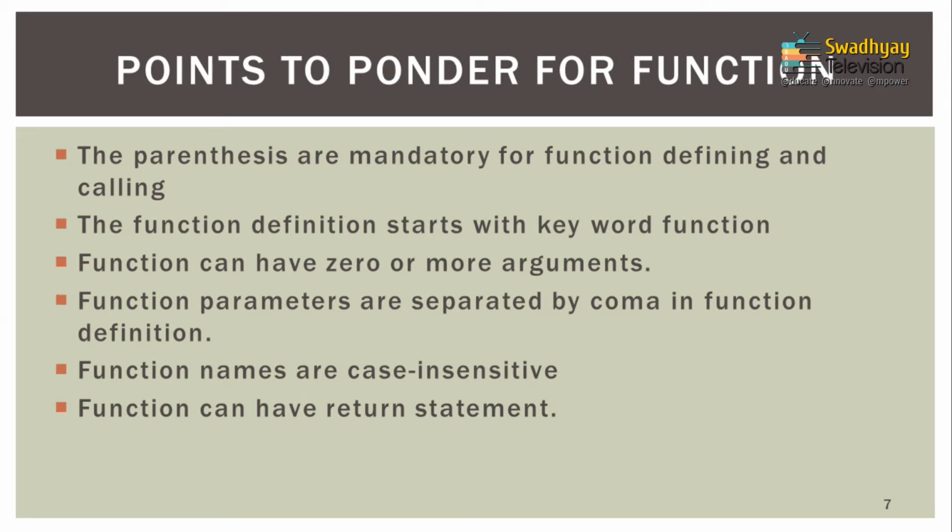Function names are case insensitive, that means whether you write capital or small case, they behave the same. But for consistency we consider them case sensitive, because variables in PHP are case sensitive. In the same way, for simplicity we consider function names also case sensitive. A function can have a return statement. In case it does not have any return, it does not return anything.